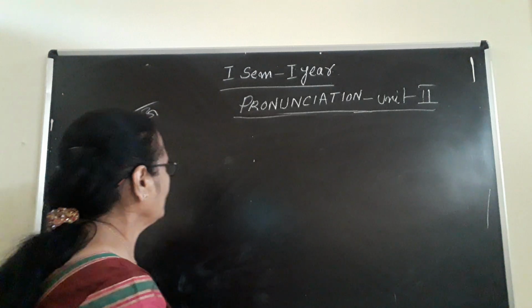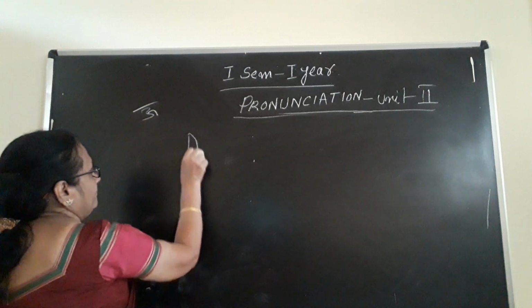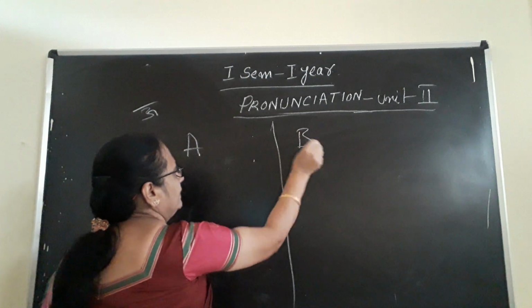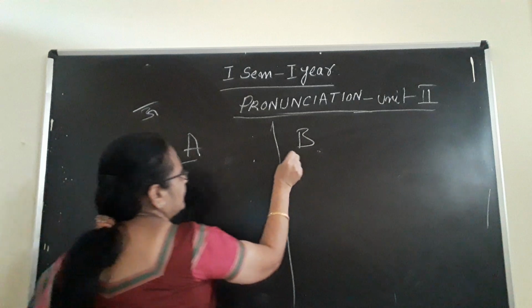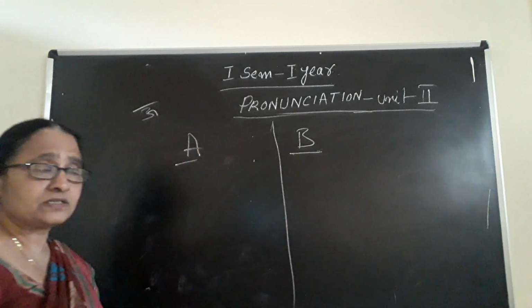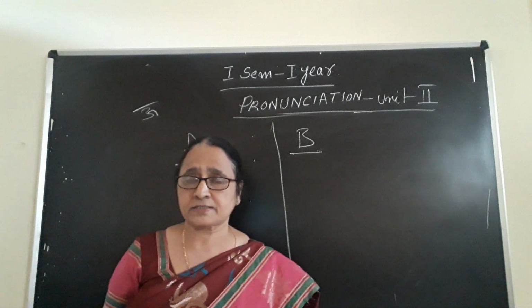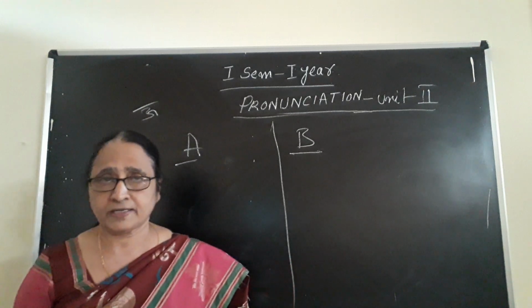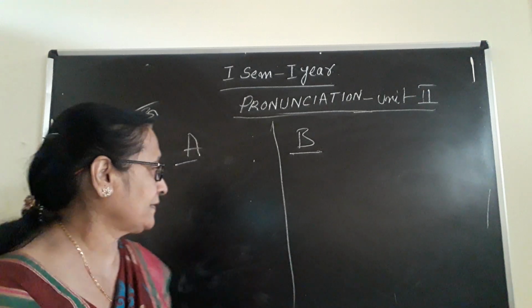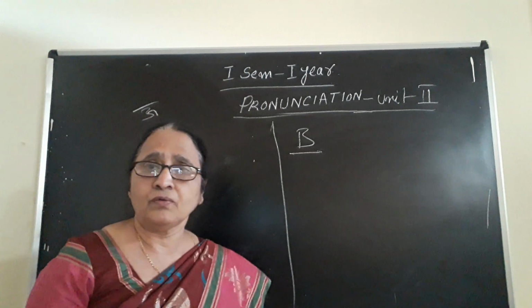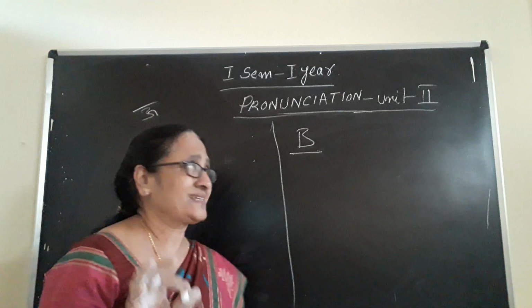Suppose I gave you fit. This is A and this is B. You have to identify the same words, because this type of exercise also you will have in your exams or your internals, whatever it may be. 1 or 2 words you should know. How will you know? Only when you pronounce the words correctly.